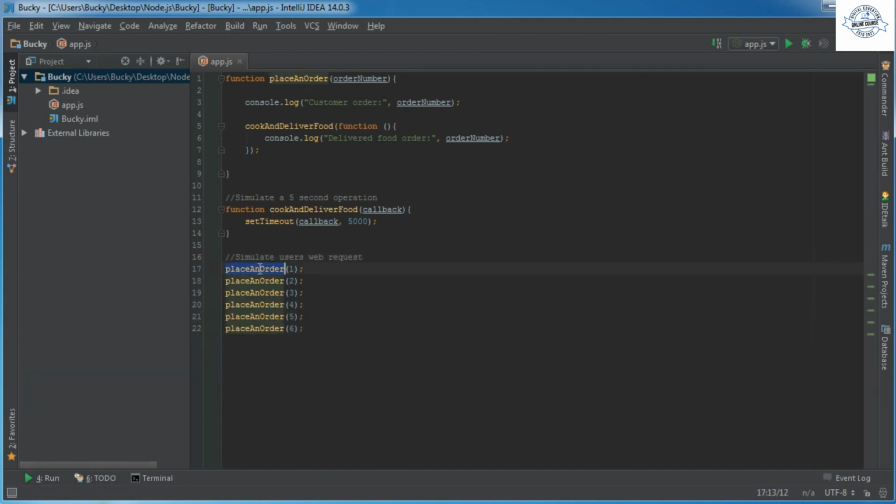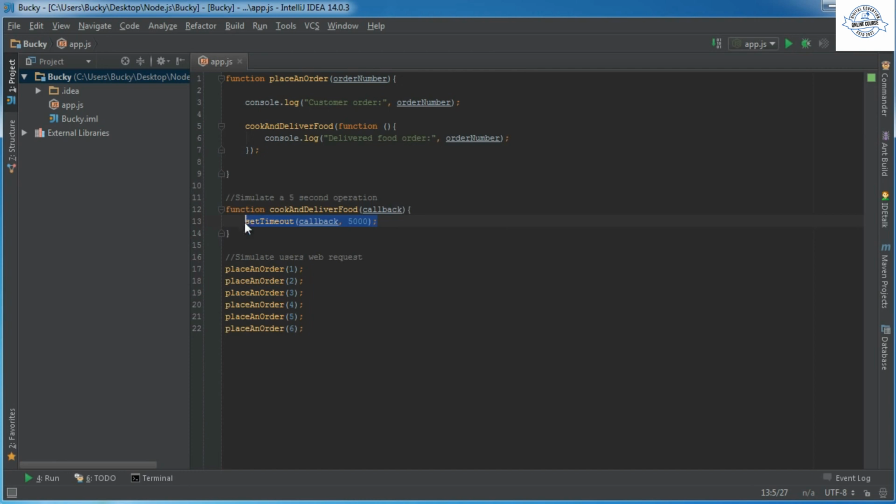Because whenever a user places an order, here's what's happened. It prints out this, as we know, nothing new, and then it hops down and it pretty much starts requesting data from the database. Now this process takes 5 seconds. Alright, so if that's still going on and this line of code didn't get done yet, then why are we able to hop down to 2, then 3, then 4, then 5? Aren't we still waiting 5 seconds for the database to be dealt with? Well, that's what confuses a lot of people, and that's what I want to clear up.